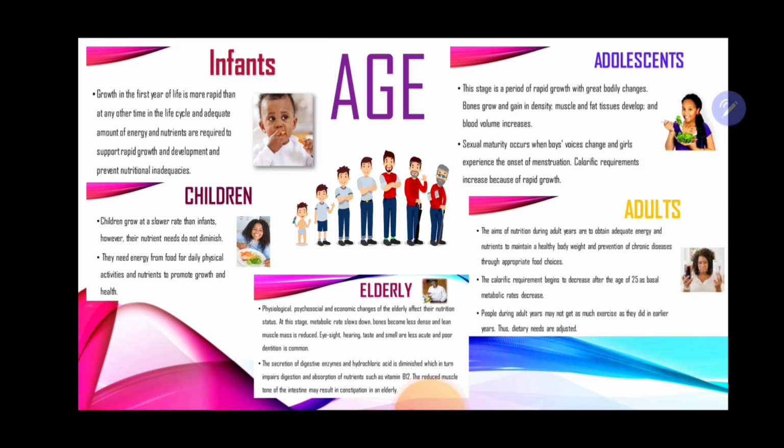The elderly will not require so much energy giving foods. They need foods that are low in sodium and low in sugar, because they're not actively working anymore, and as a result their body will not require any energy dense foods. But they need foods that are easy to digest, foods prepared using healthier cooking methods, and also foods that are high in fiber to aid in their digestion, as some secretion of digestive juices may be reduced at this stage of their life, right? So that is it for age. And as you can see, there are other pointers there. If you want, pause the video and make some jottings of a few that you could state when you're discussing the factor age, right?